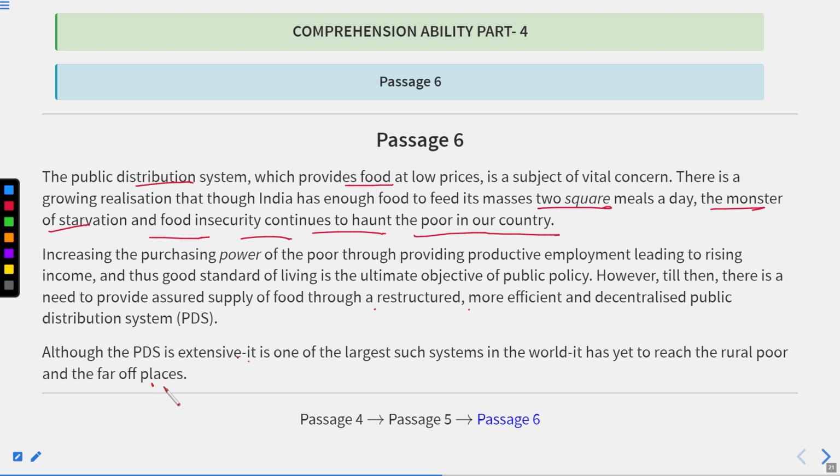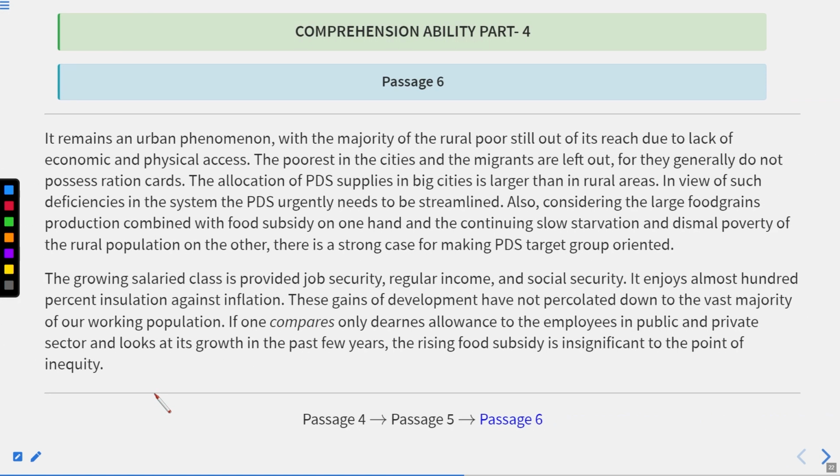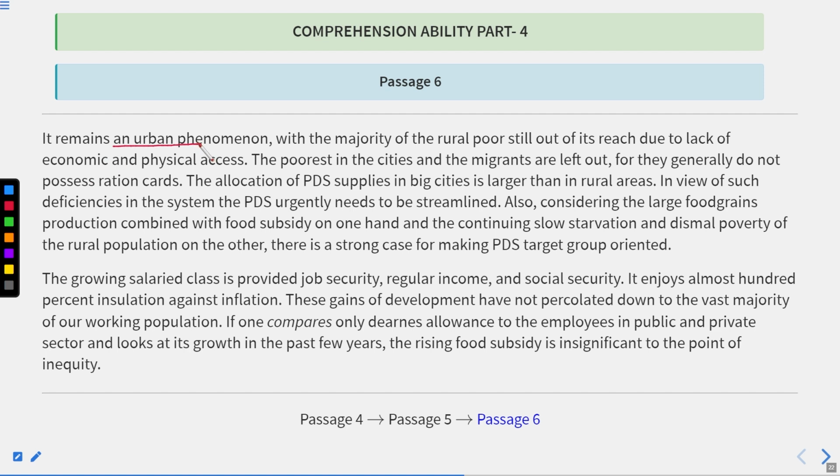It means it does not go to rural areas. Okay, it remains an urban phenomenon. It means it remains in the urban areas only, limited to the city, while the majority of the rural poor is still out of its reach. So rural people are out of reach. It means they do not get it. Lack of economic and physical access. The poorest in the cities and the migrants are left out, for they generally do not possess ration cards. Just because they do not possess ration cards, the allocation of PDS supplies in big cities is larger than in rural areas, in view of such deficiencies in the system.